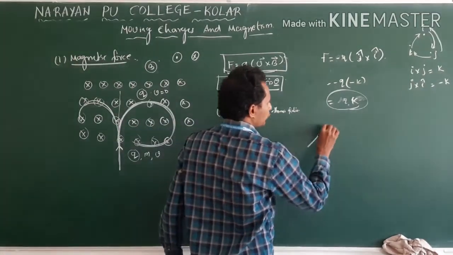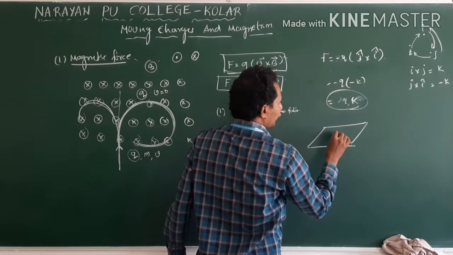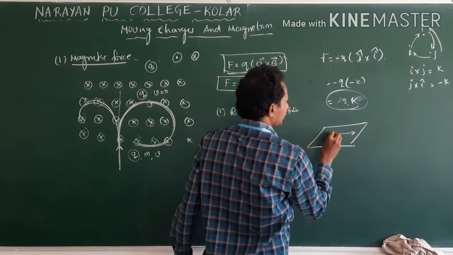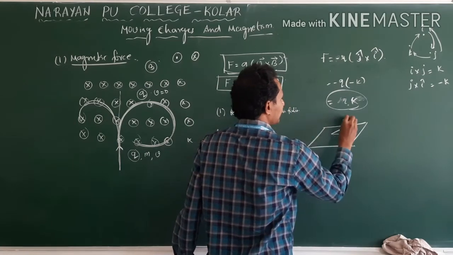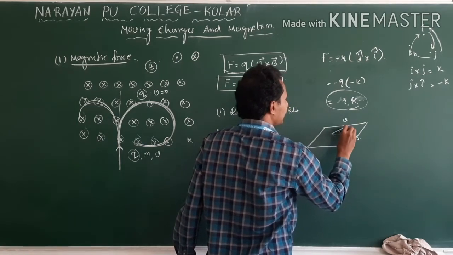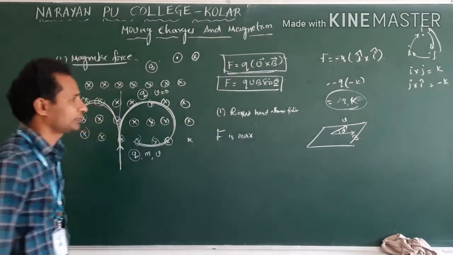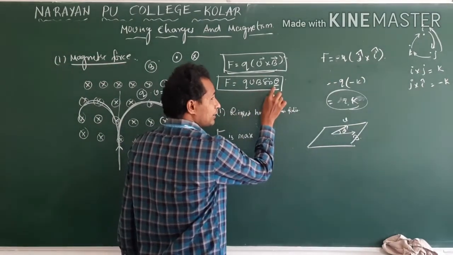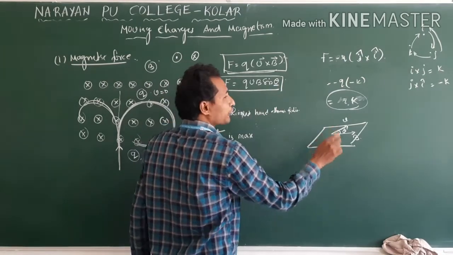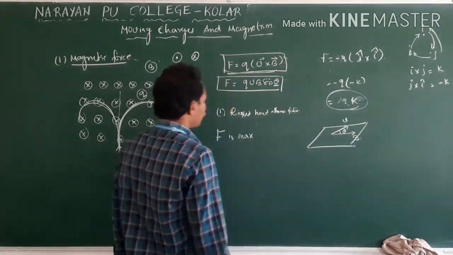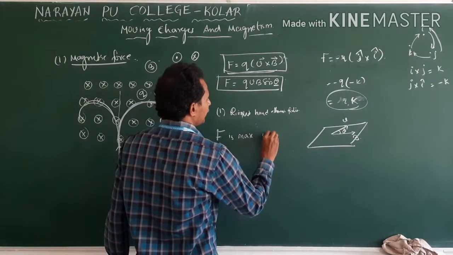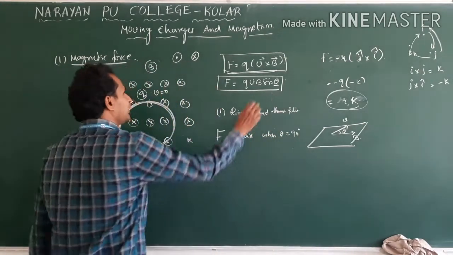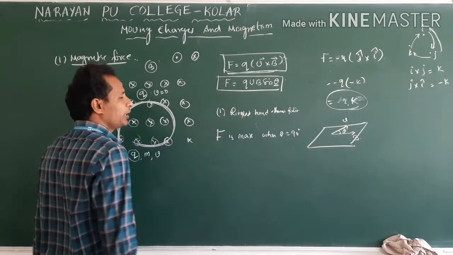Suppose the field is acting like this, velocity acting like this is V, and this is B. This angle is theta. Theta is the angle between the velocity vector and the field vector. Force is maximum when theta is 90 degrees, sin 90 is 1.